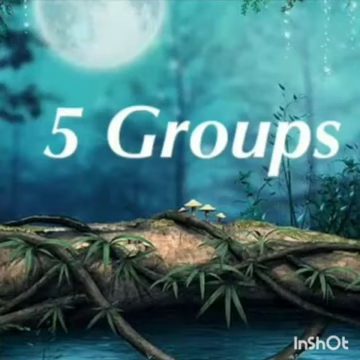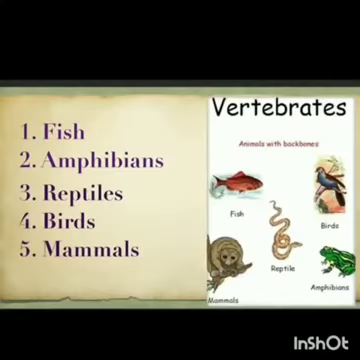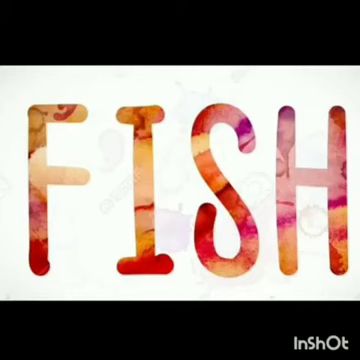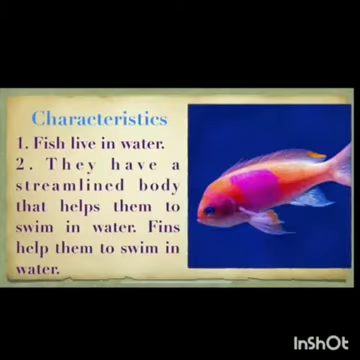Classification of vertebrates. Vertebrates are classified into five groups. The five groups are fish, amphibians, reptiles, birds, and mammals. Let's begin with fish.